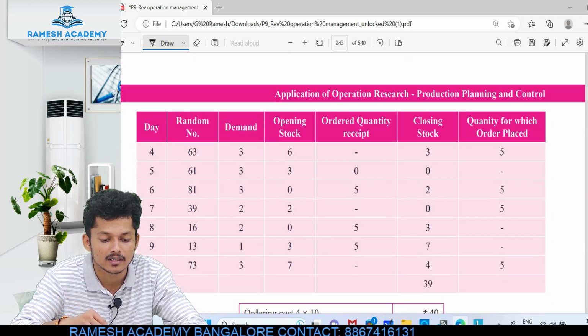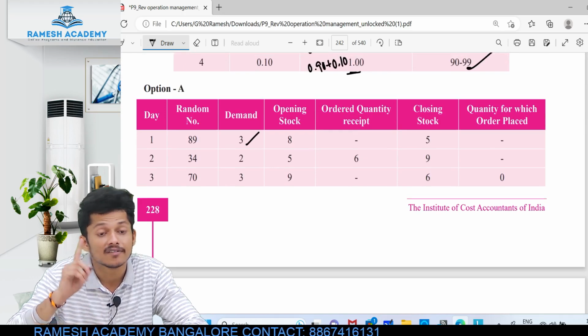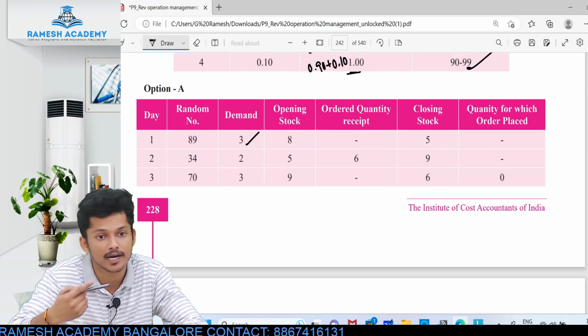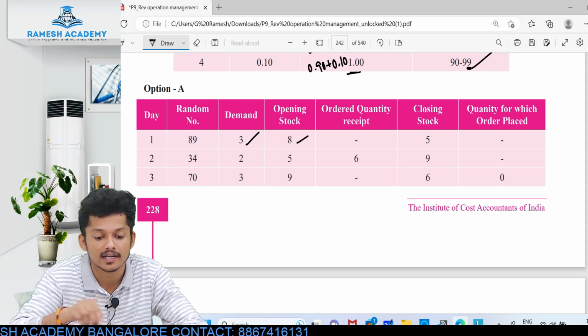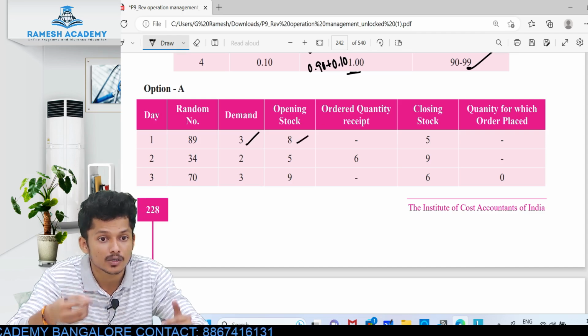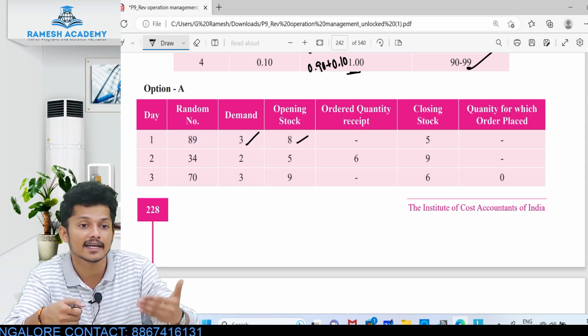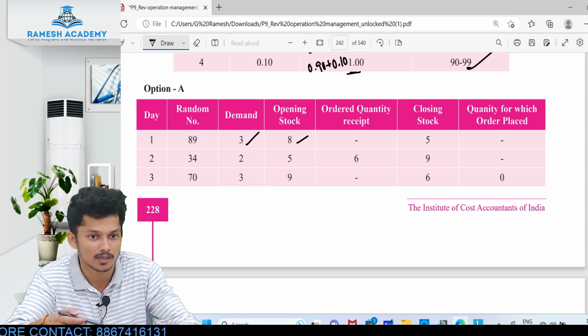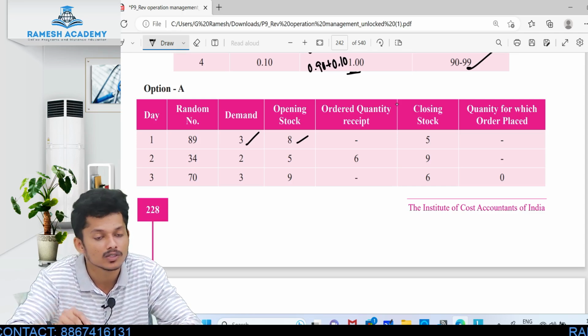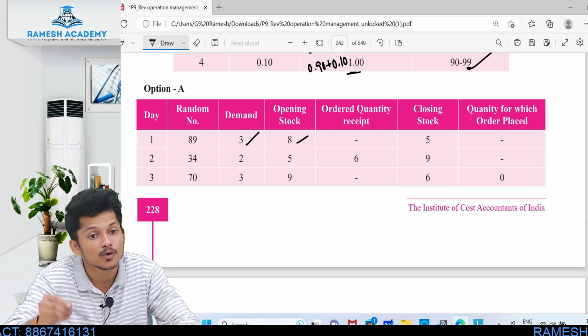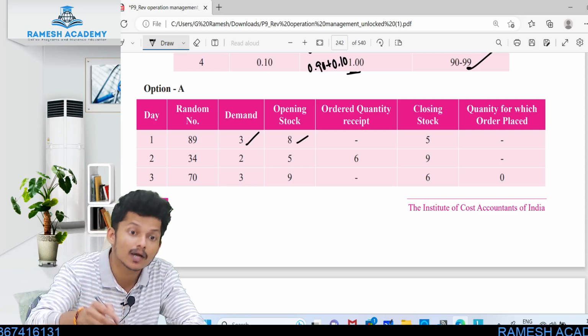Now, opening stock. For the first day they have only given the opening stock, 8 books. Ordered quantity receipt: is there any item received today? No, it is nil; the next day it is received. Closing stock, how do you get it? Opening stock minus demand.